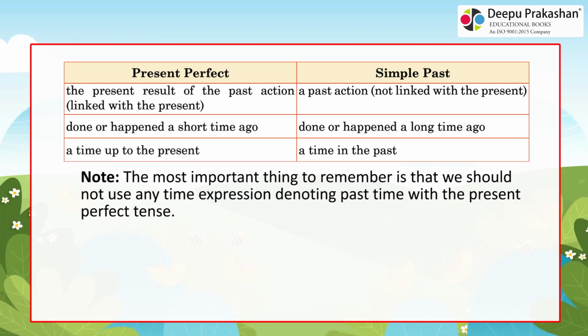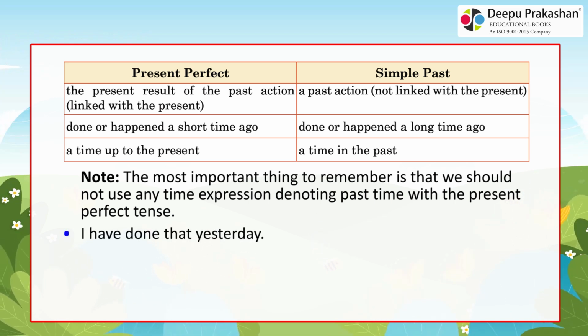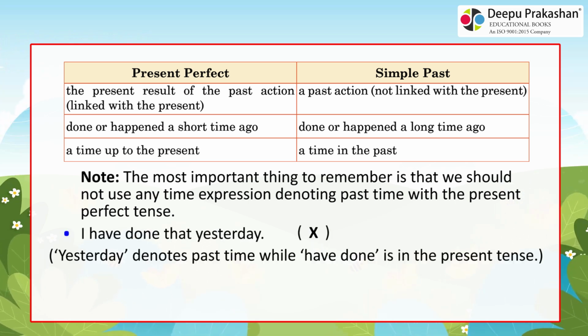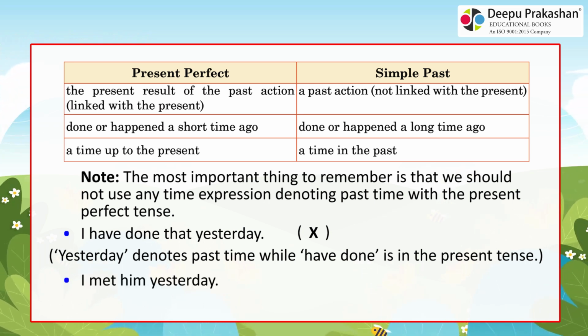Note: the most important thing to remember is that we should not use any time expression denoting past time with the present perfect tense. I have done that yesterday. Wrong. Yesterday denotes past time while have done is in the present tense. I met him yesterday. Right.